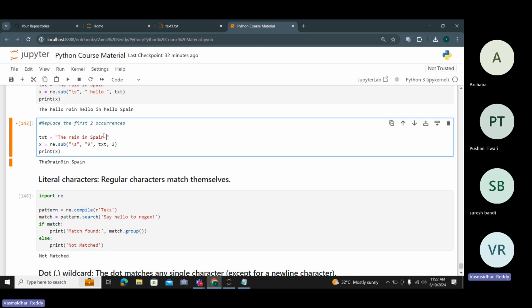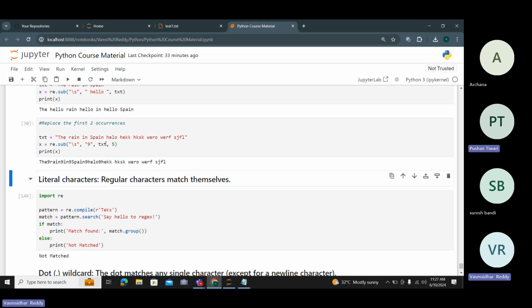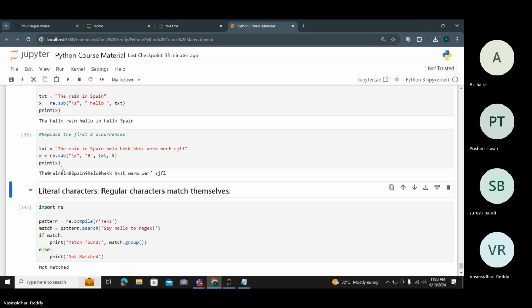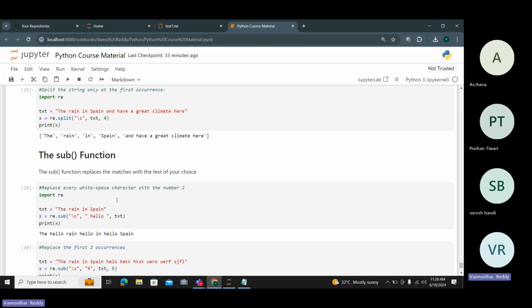If you have a huge amount of data, whatever spaces you need to cover will be covered. It will be replaced under particular conditions. Based on this, only a few spaces need to be filled with this data, and the remaining need to stay the same. This is sub. Clear? Online, offline, both clear?